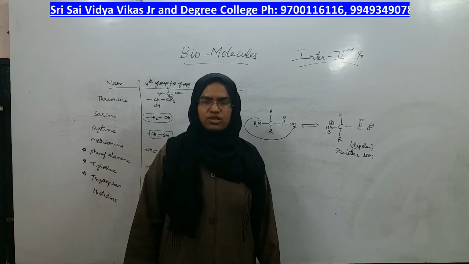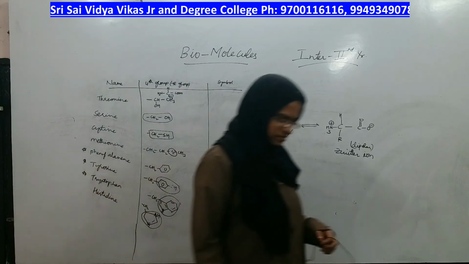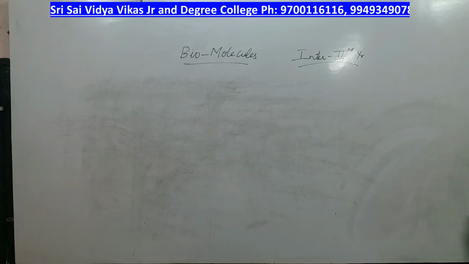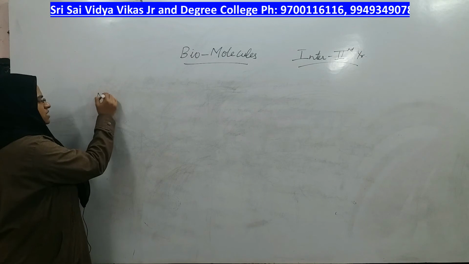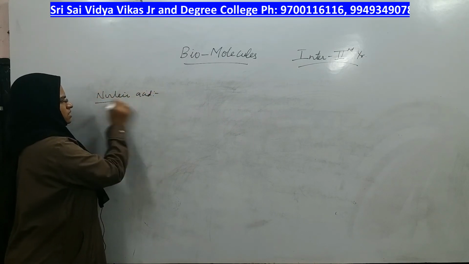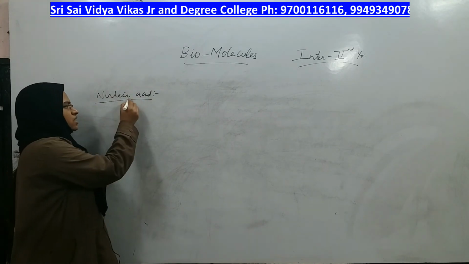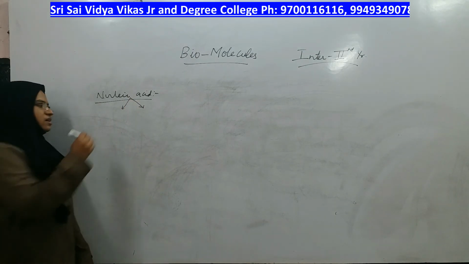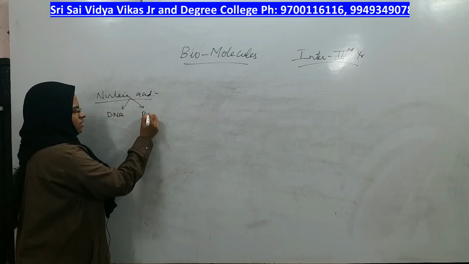Now we will move on to the next biomolecule, which is nucleic acids. Now let us study about the next biomolecule, which is nucleic acid. Where can you find nucleic acid present? Nucleic acid is a biomolecule which has a complex structure and it is present in the form of genetic material, in the form of DNA and RNA.